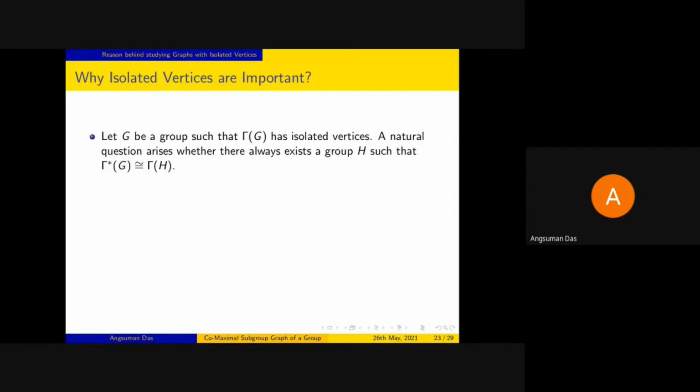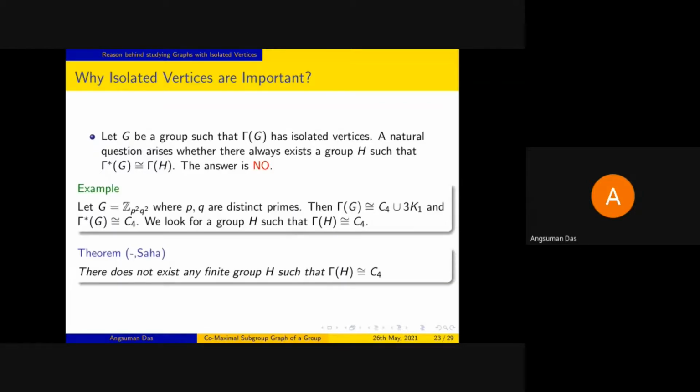Now the next question is, is it important to study the graphs with isolated vertex at all? That means if we have a group G such that gamma G has isolated vertex, so if we consider this gamma star G, can we find always a group H such that gamma star G is isomorphic to gamma H? Well, if we can find this, then we don't need to study the groups where gamma G is having isolated vertex, because they can be reached by some other group also. But unfortunately, the answer is no.